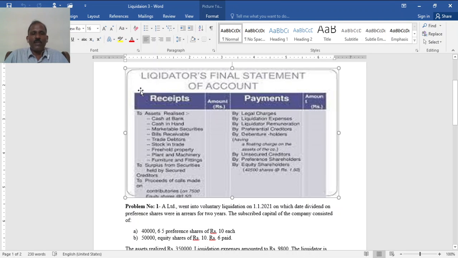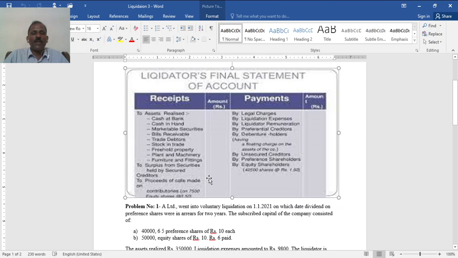Debit side, all receipts, whatever he received. As you know, it is cash realized. Sometimes there may be cash in hand and cash at bank given in the balance sheet, then all assets realized. Or in the assets realized, you can say, you see cash at bank, cash in hand, all marketable securities which are sold, then receivables, trade debtors, stock in trade, freehold property, plant, machinery, furniture, fittings, all that.